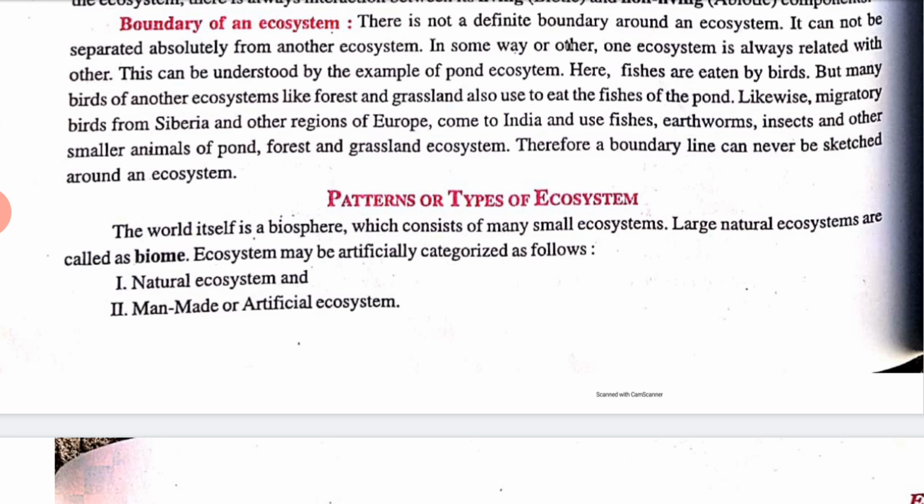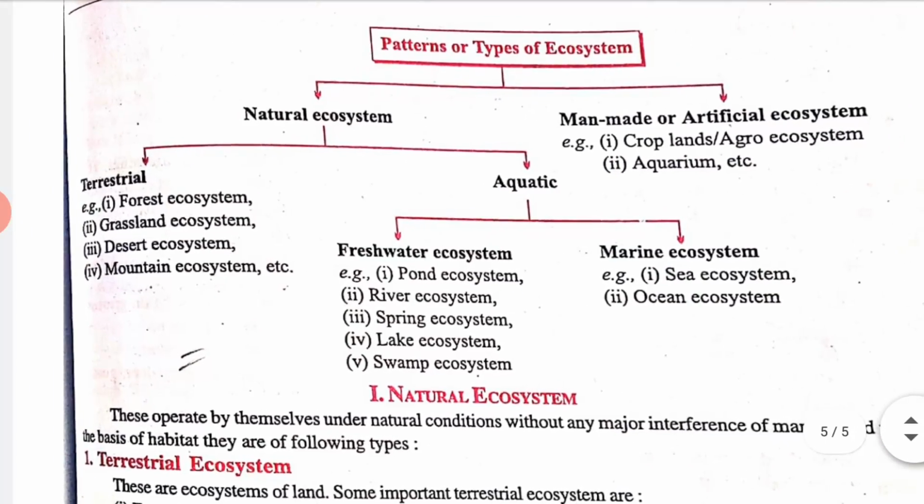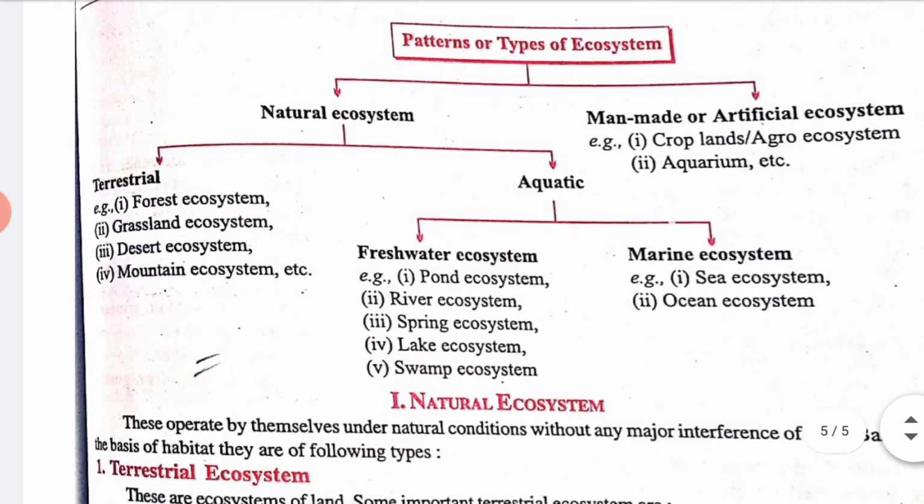Clear? See here in this table, this is natural ecosystem and man-made or artificial ecosystem. In natural ecosystem, we will study terrestrial and aquatic. In terrestrial we will study forest ecosystem, grassland, desert and mountain ecosystem.